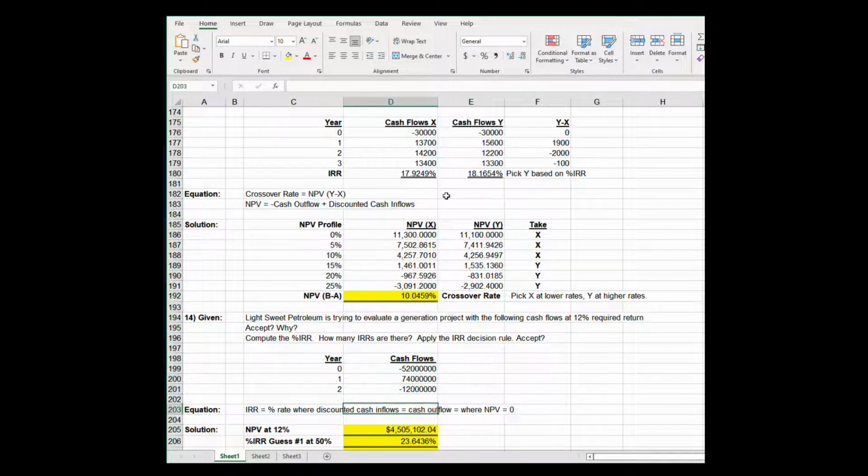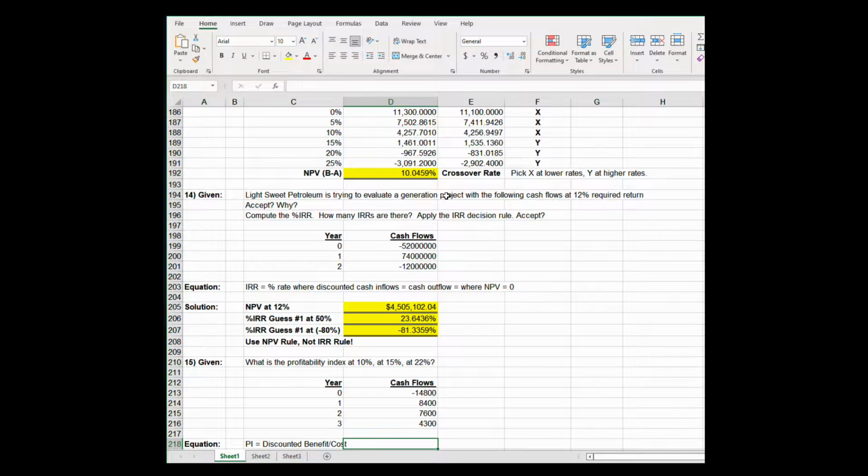Light Sweet Petroleum, in problem number 14, is trying to evaluate a generation project which has the following cash flows. Their hurdle rate is 12%. And so we want to look at the cash flows and see what kind of cash flows we have here. What we see here is non-traditional, non-conventional cash flows: minus, plus, minus.